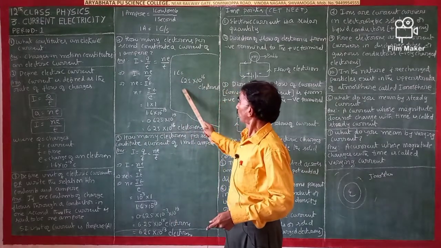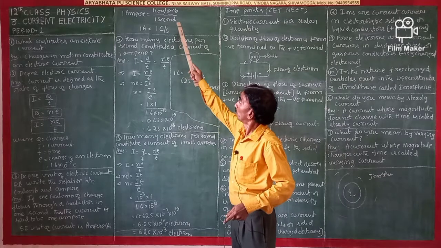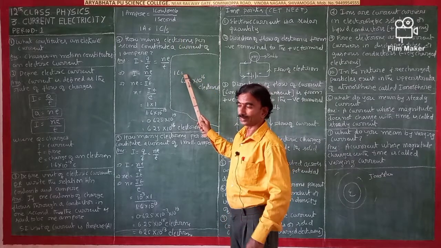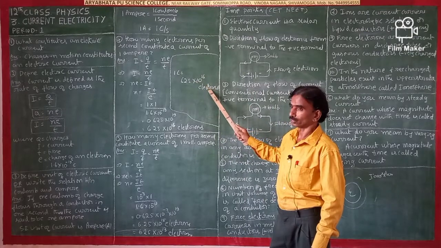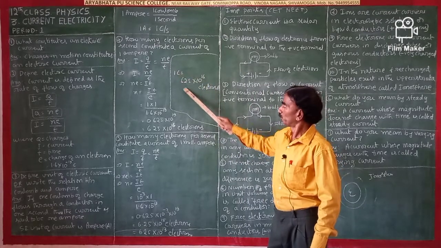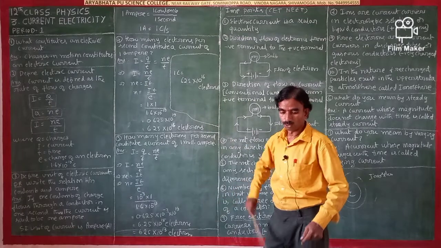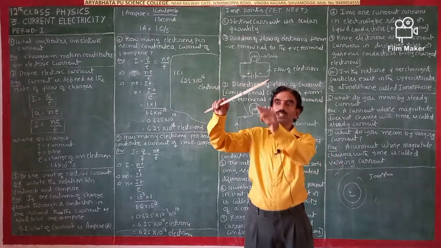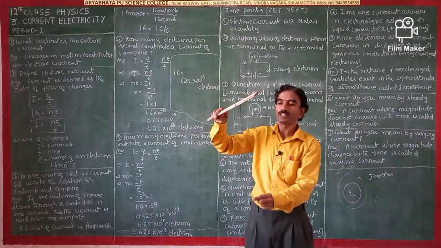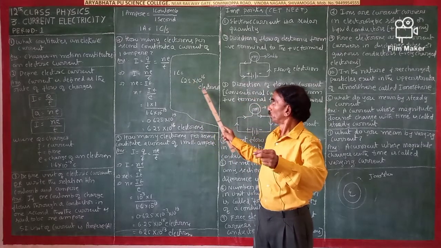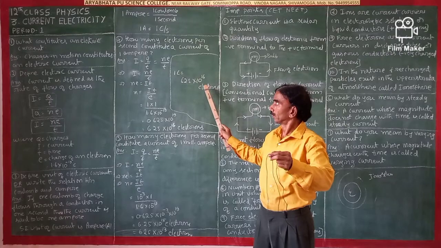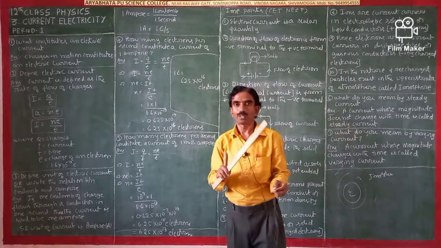See, this set of electrons is a Q. Q means 1 coulomb of charge. 1 coulomb of charge is equal to 625 into 10 to the power of 16 electrons. This much of electron is flowing in this wire in 1 second. If it is moving in 1 second with this huge quantity of electrons, then it is said to be 1 ampere of current.